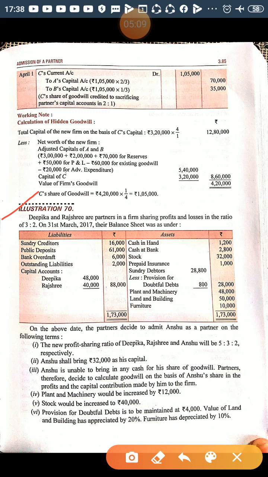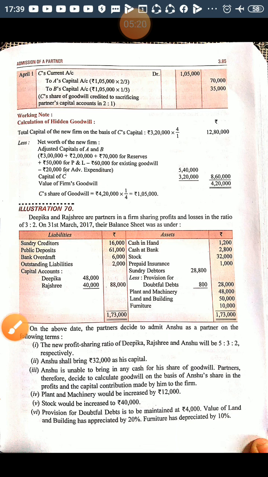Public deposit is a type of loan raised from the public. You would have studied this in your business studies. So public deposit, bank overdraft, outstanding liabilities, capital balances are given. Cash in hand, cash at bank, stock, prepaid insurance, sundry debtors less provision for doubtful debt, plant and machinery, land and building, and furniture. On the above date, the partners decide to admit Anshu as a partner on the following terms.